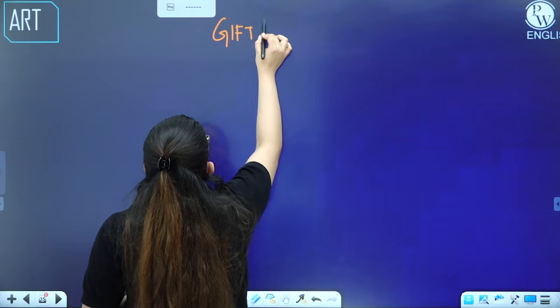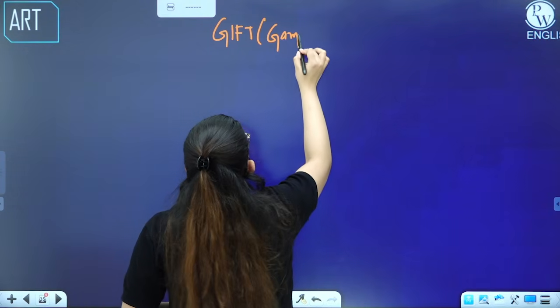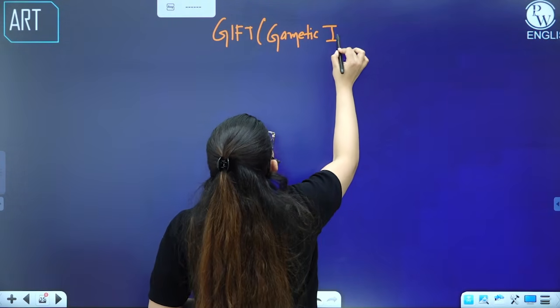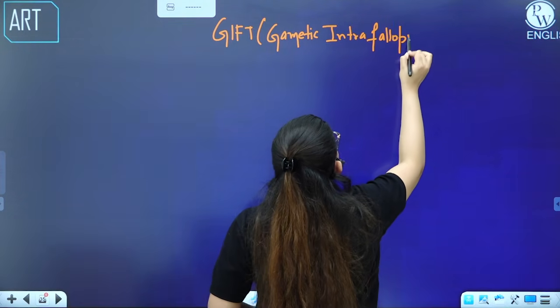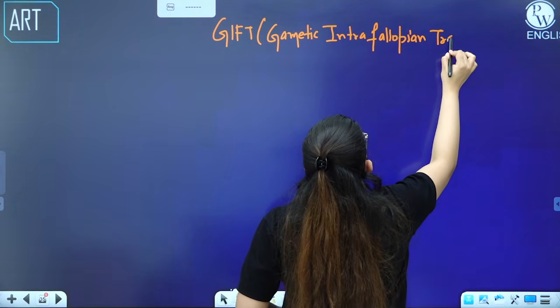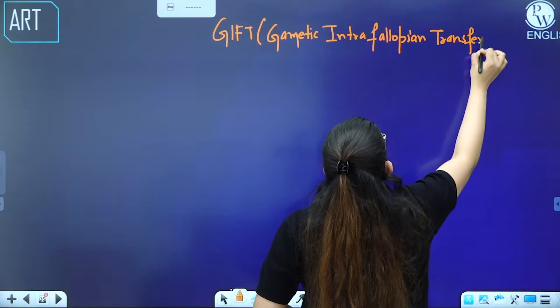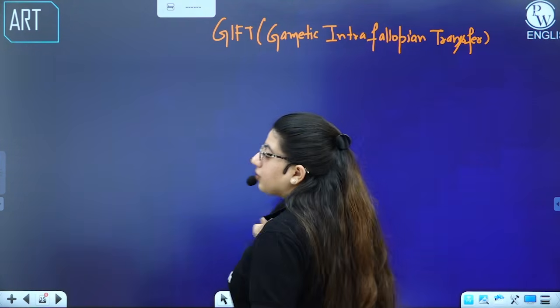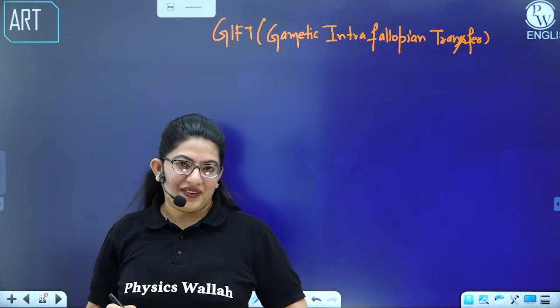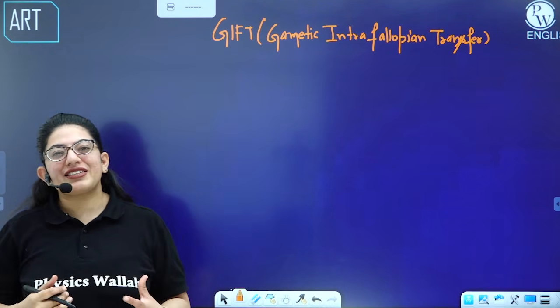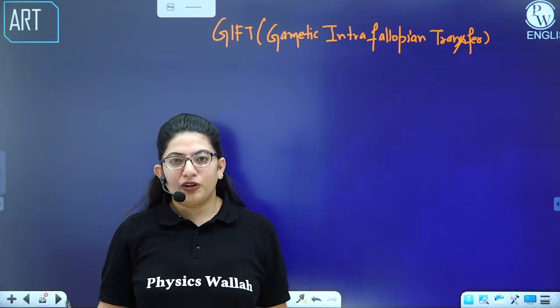Moving to the next technique, a very important, very beautiful technique, that is GIFT. What is its full form? Gamete intra fallopian transfer. So you remember by this that your Diksha ma'am has told you that gift is a gift to a female. Gift is a gift to a female. For example, there is one female who is unable to produce the ova.